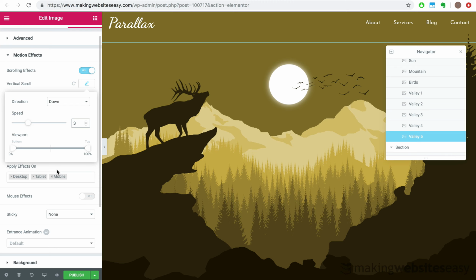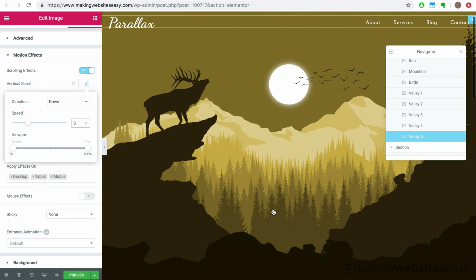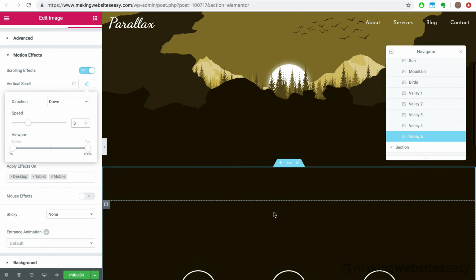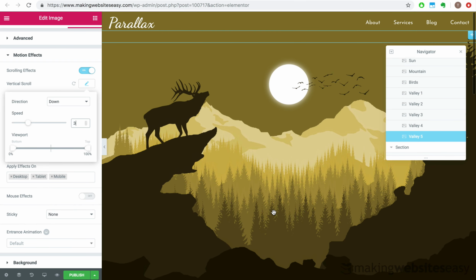Okay, we've finished applying motion effects to all the image layers. Let's see how it looks. That is looking pretty sweet. Now let's expand the page viewport and see how it responds.